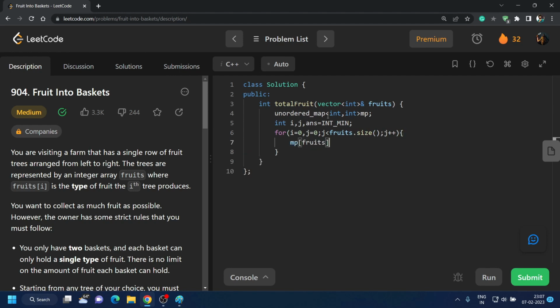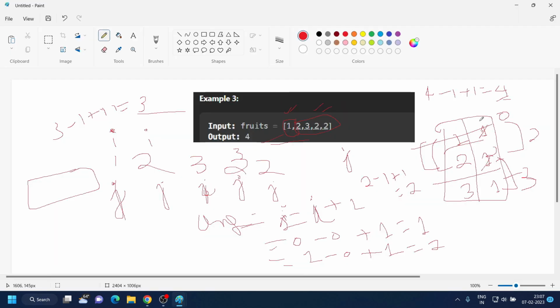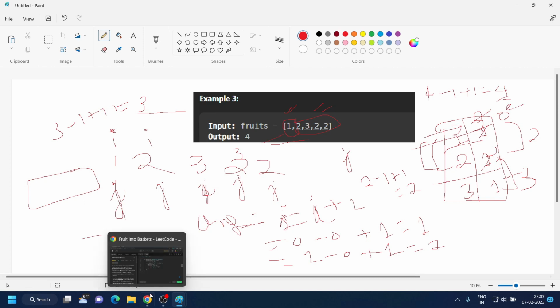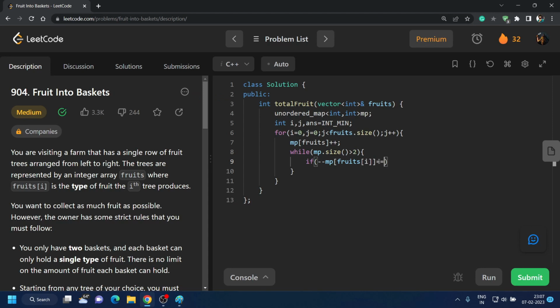Then we will store our fruits in the map. And now, whenever map size is greater than 2, what we will do? Minus minus map of fruits i. What this means is we are decreasing the count of the fruits. If the count of 1 was 3, we are decreasing it to 0. And after that, we are erasing this key. So when the count is 0, we will erase it from the map, fruits i. Now our answer would not change.